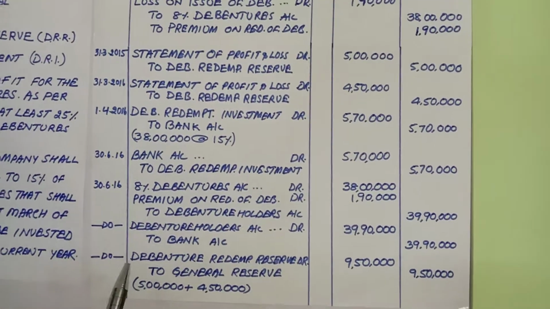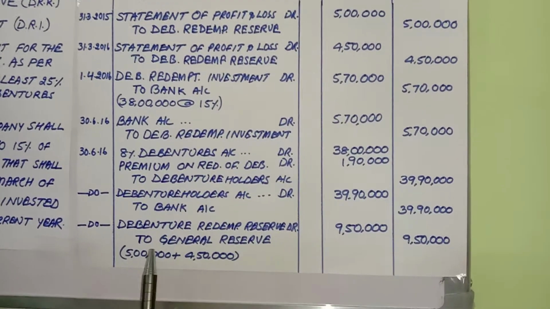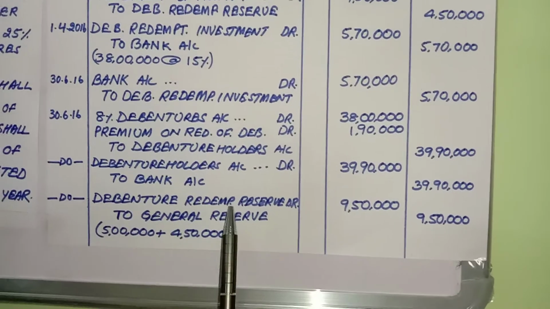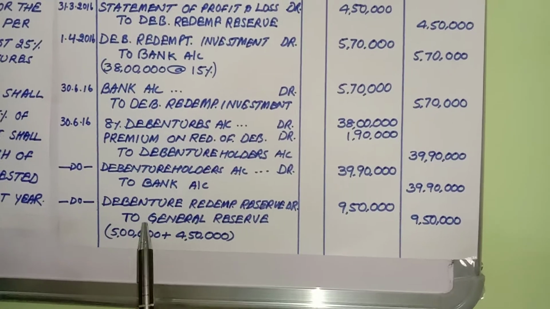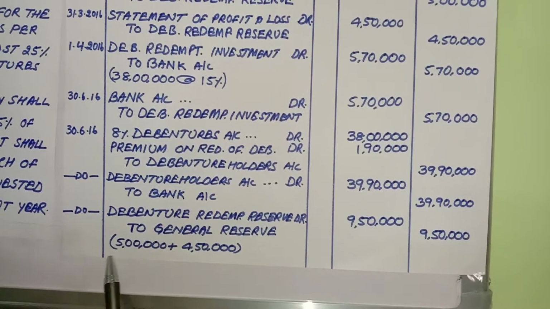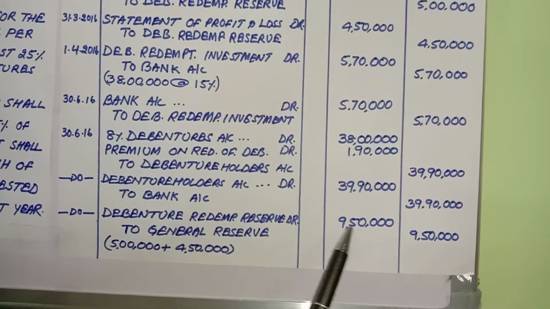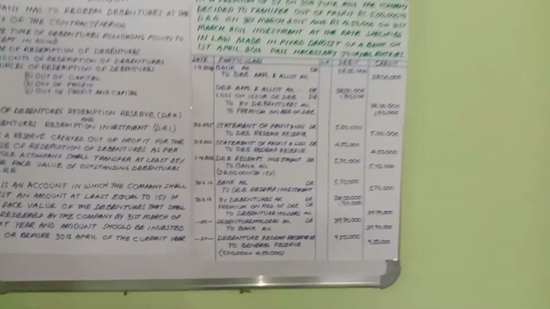Then the last entry, you write debentures redemption reserve account debit to general reserve. We created a reserve account, and now we are going to close it by transferring to general reserve. So this 5 lakhs rupees and 4 lakhs 50,000 together of 2 years, 9 lakhs 50,000, is this amount.